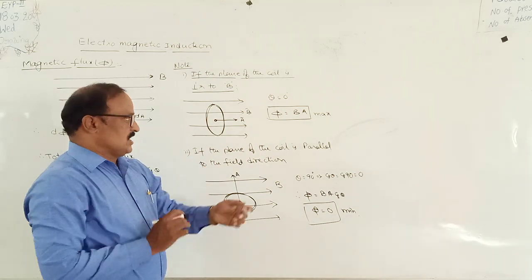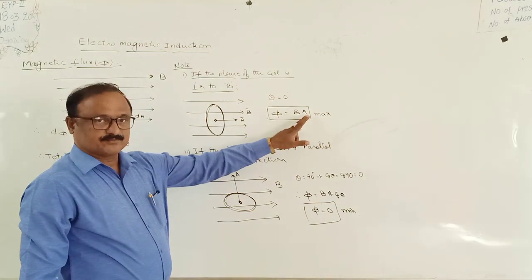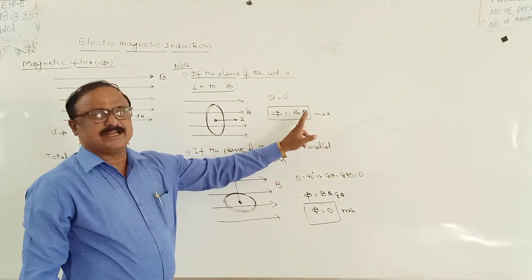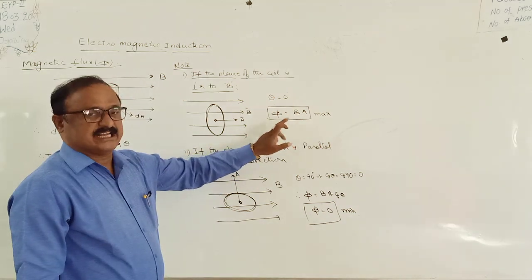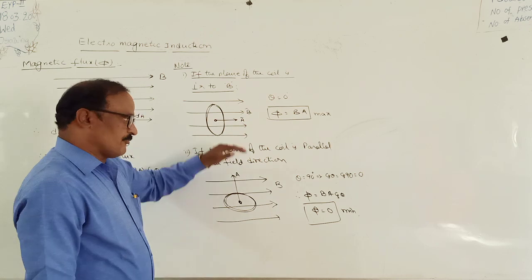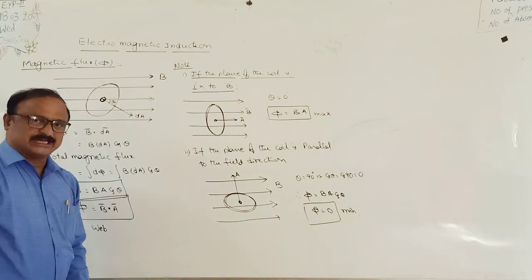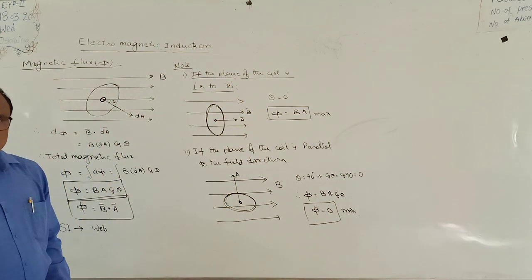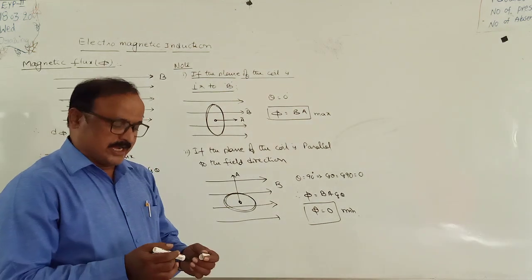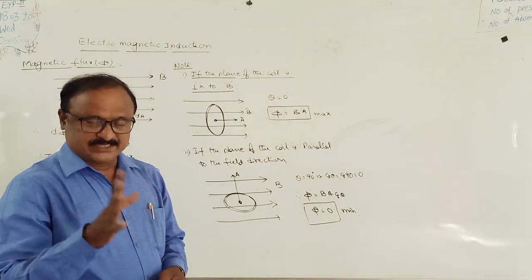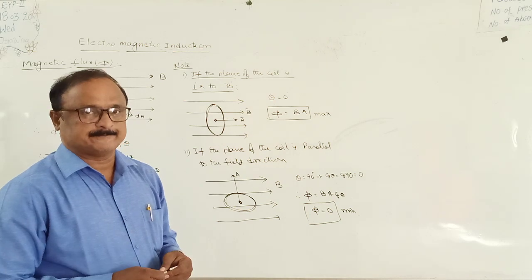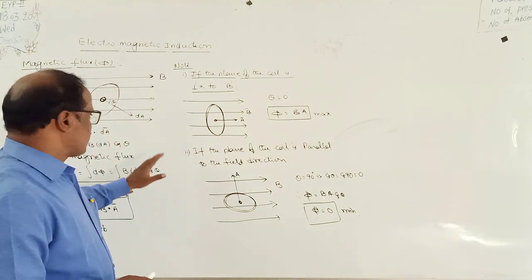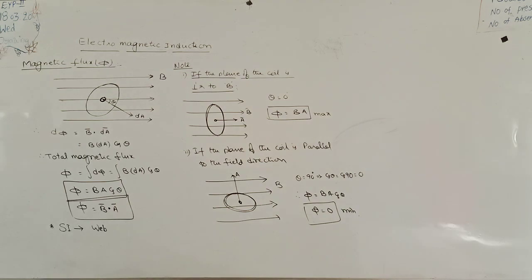Theta becomes 180, cos 180 is minus 1, and phi is equal to minus B into A. That means in this case the flux is negative. So from these three cases we conclude that the total magnetic flux linked with the coil may be positive, zero or negative. This is the concept of magnetic flux.